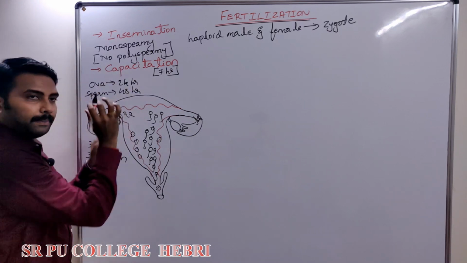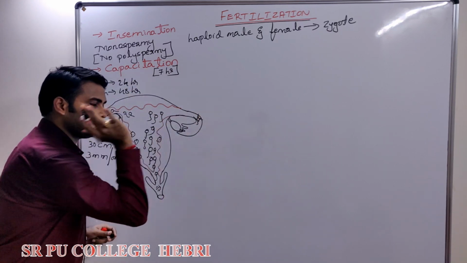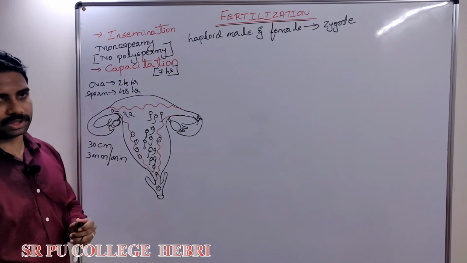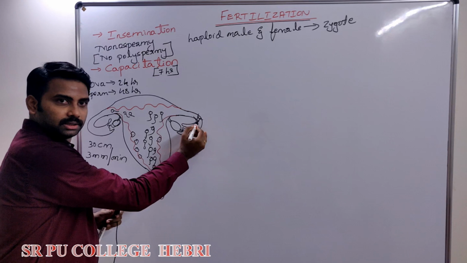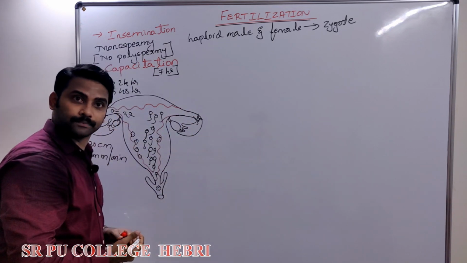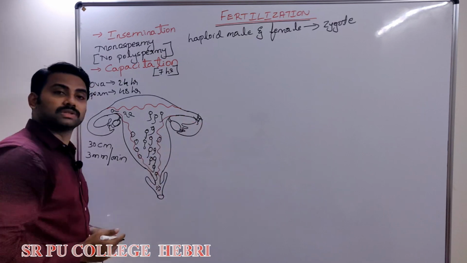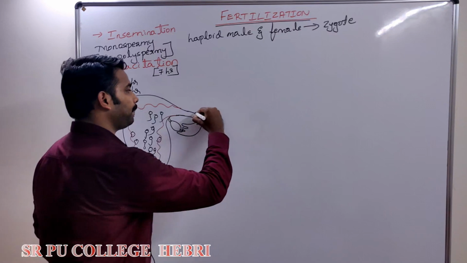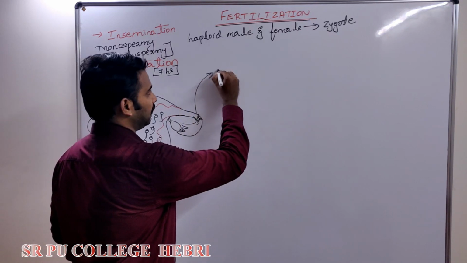That's why, in between, in that period, if both reach, what could be possible? Fertilization can be possible. Ova has reached. If sperm reached late by 24 hours, what happens? There is no possibility of fertilization. Clear? Now, what happens during the time of fertilization?